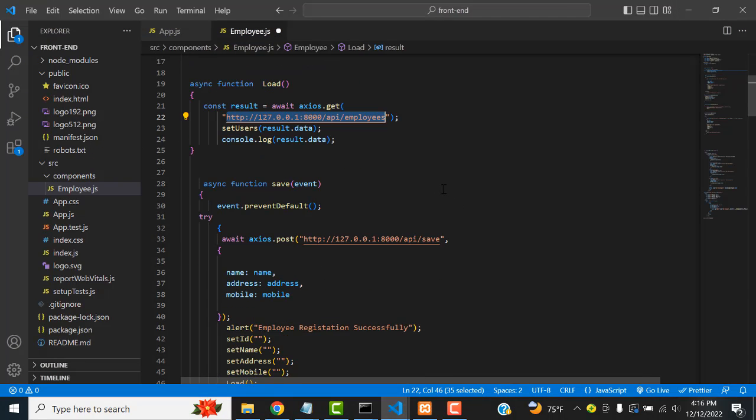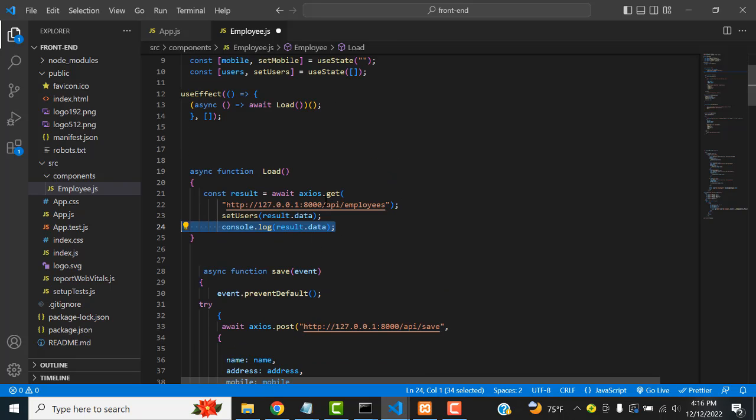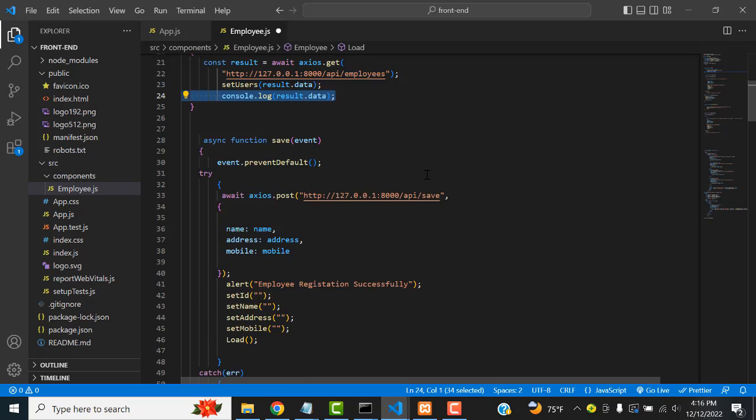This is records, right? So what you're going to do is set users to result data. Here you get all the set data, right? Here we have to console log the data. Here you can see this data, this is all the data I want to pass into the table.